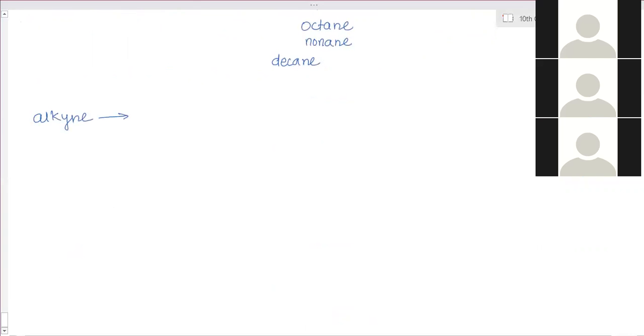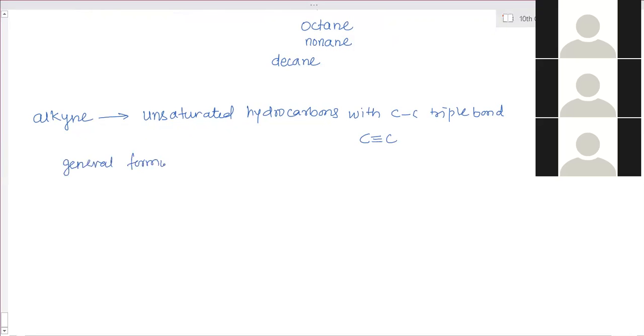Now starting alkynes. Alkyne is the unsaturated hydrocarbon with a carbon-carbon triple bond. So C triple bond C. First compound of this series, and the general formula. We will make the general formula. Okay, so first compound.